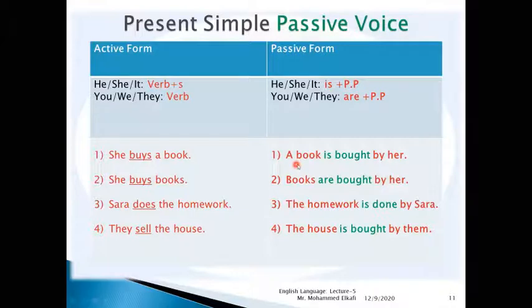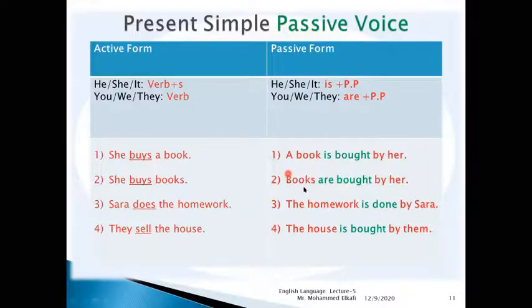A book is it. After it, we said we'll use what? Is plus past participle. So we will say a book is plus the past participle of buy, which is what? Bought. A book is bought by her. Okay. "She buys books." In this form, here we have the object in the active form is books.